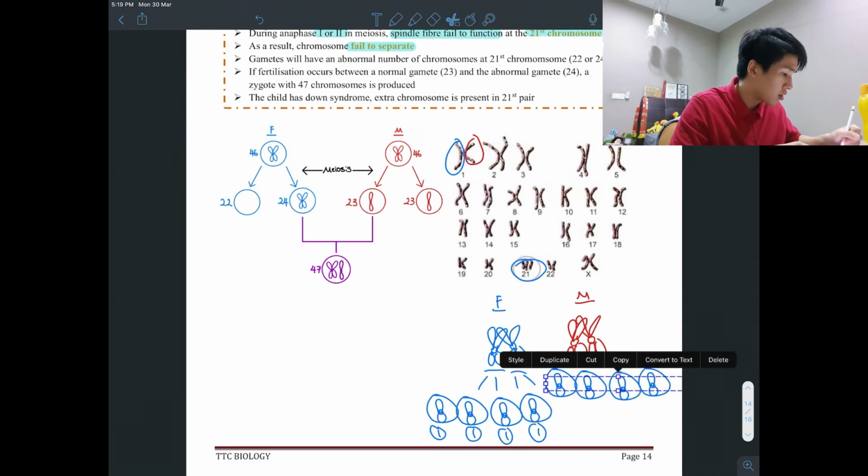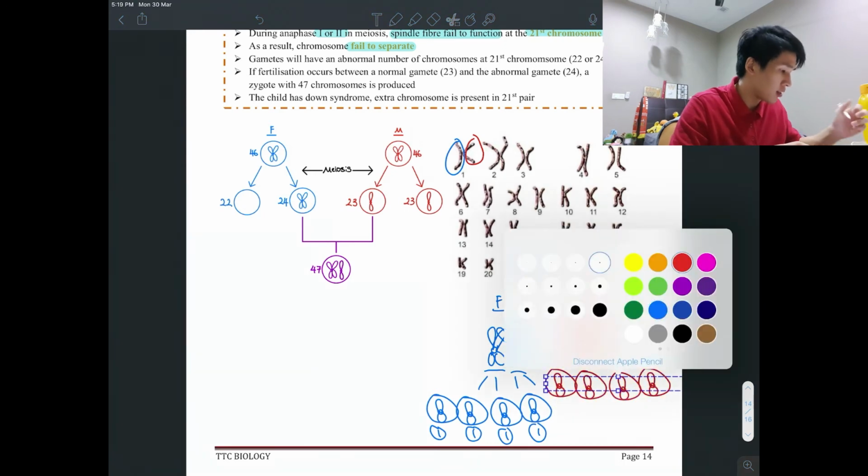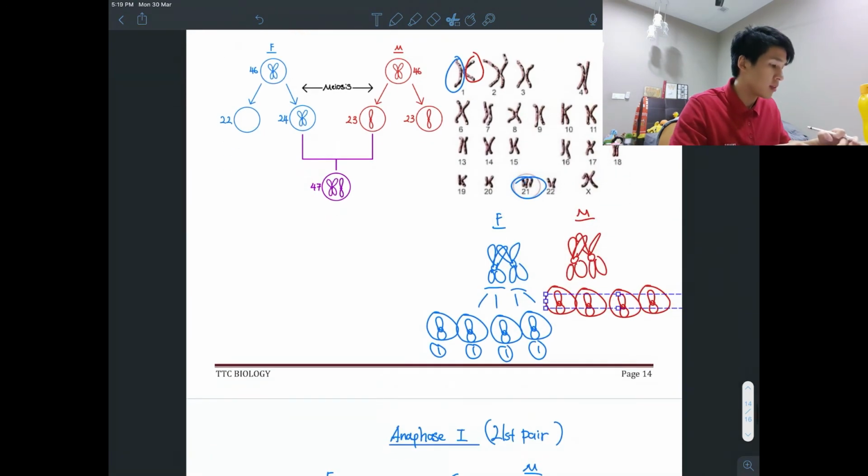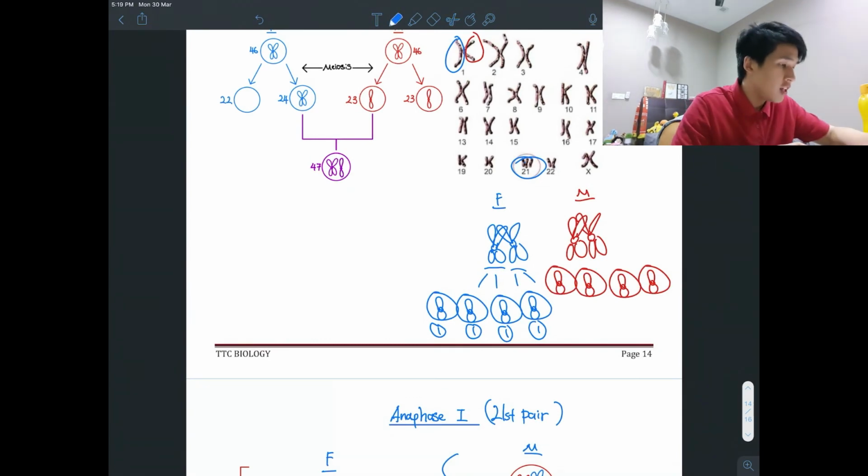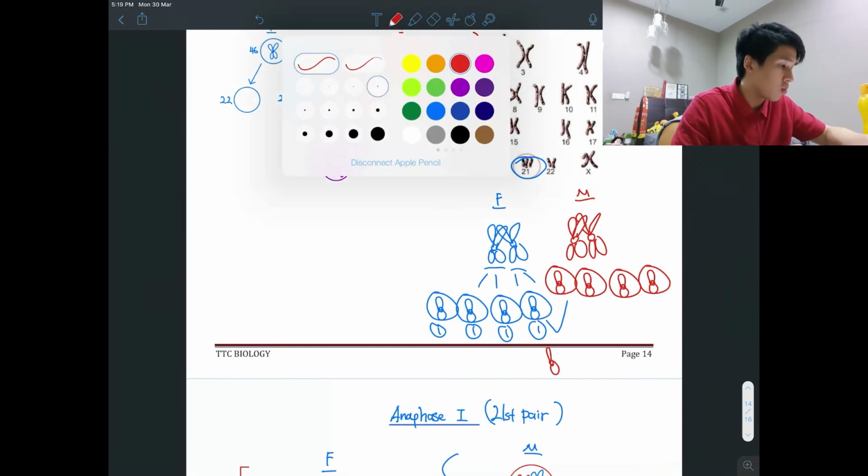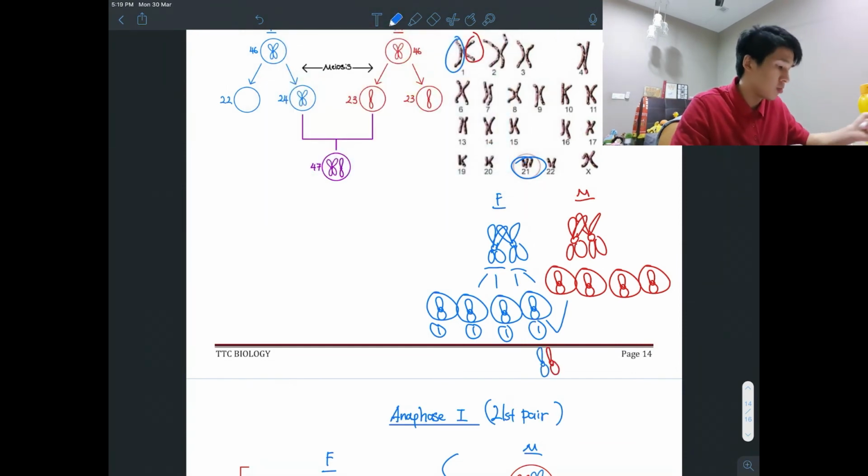I draw here, so this one is now red color. So if 1 sperm fertilizes 1 ovum, therefore I will get 1 set of mother chromosome, 1 set of father chromosome, like this.